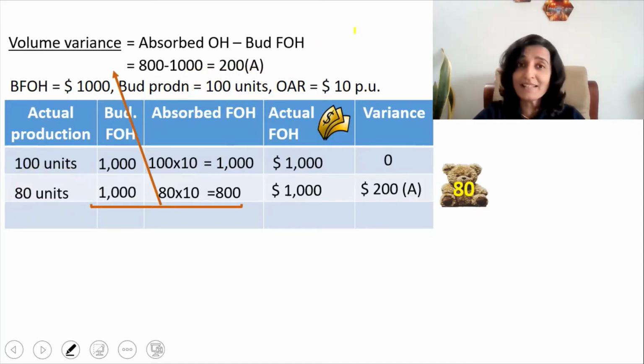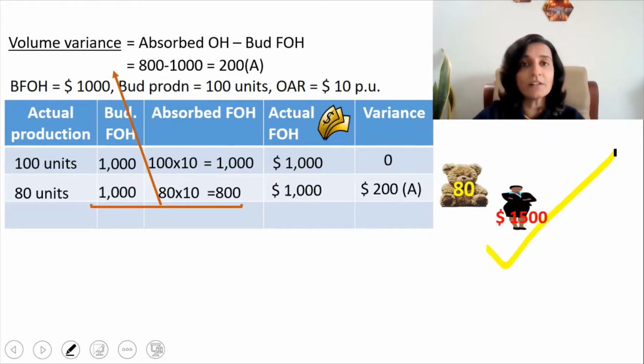Now the fixed overheads that we assumed is the salary that is paid to the supervisor lady. Now the supervisor lady, one fine day, she comes up and says, I have got a new job, so I cannot work here for a $1,000 salary. I need a salary hike. And the salary that I am demanding is $1,500. This was not something that we had budgeted. So now let's see how it will be affected in the variance analysis.